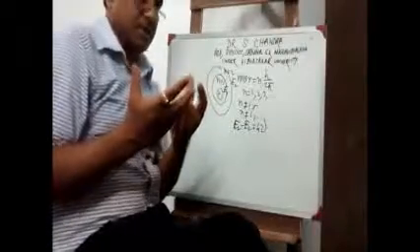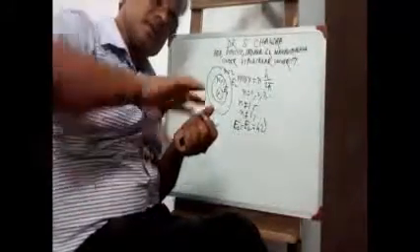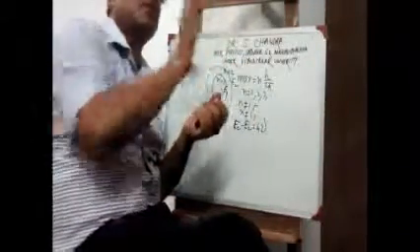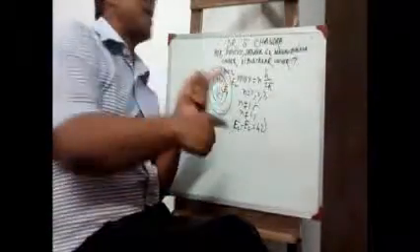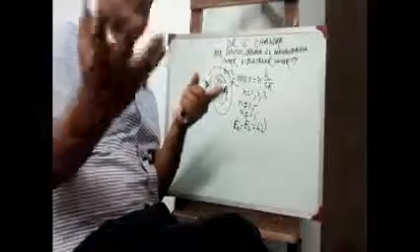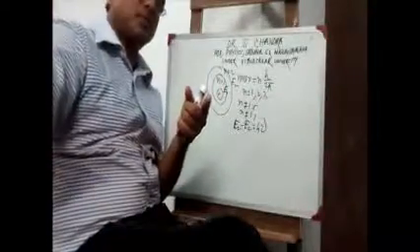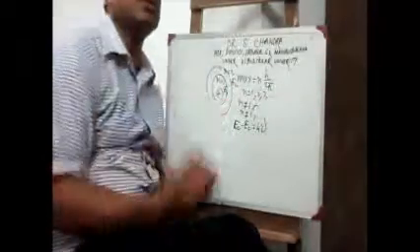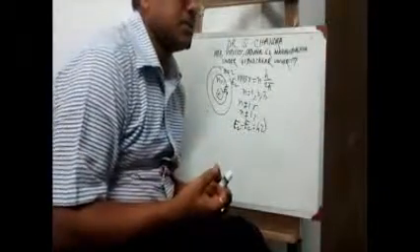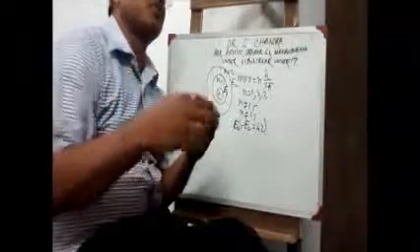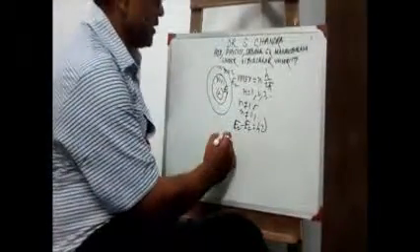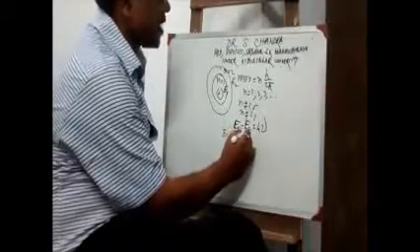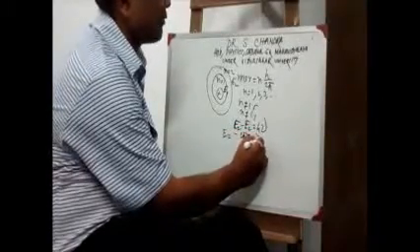As a result, what happens? According to Niels Bohr, the electron can jump from one allowed level to another, not arbitrarily. Electron can jump from n equal to 3 to n equal to 2, from n equal to 2 to n equal to 1. While jumping, suppose it is in the level in which the energy is E2, and at n equal to 1 the energy is E1. So according to Bohr, E2 minus E1 is equal to h nu, where h is the Planck constant and nu is the frequency of radiation which is emitted. So h nu amount of energy will radiate according to Niels Bohr.